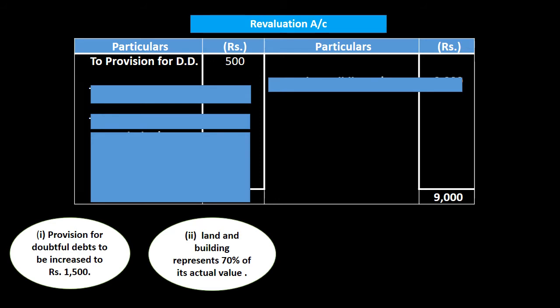Next adjustment is for land and building, which says that land and building represents 70% of its value. I told you on the previous slide that for computing 100% value of land and building, we will divide the value which was already given to us in the balance sheet by 70%, and the value which comes in our hand is 30,000.